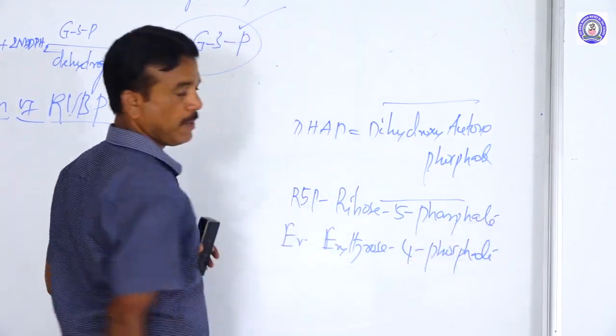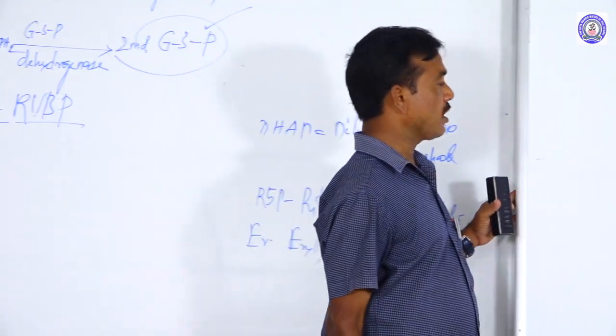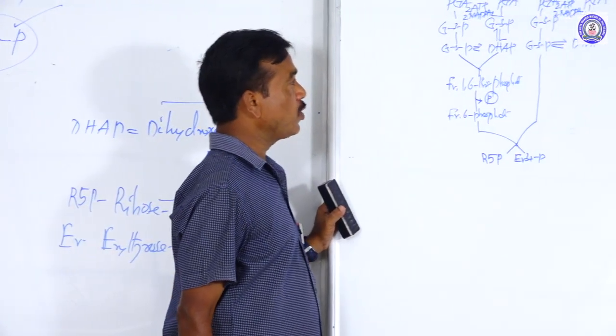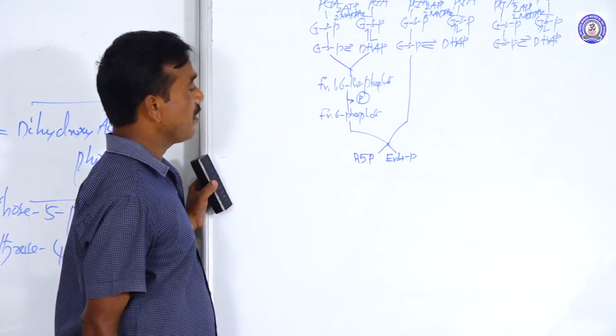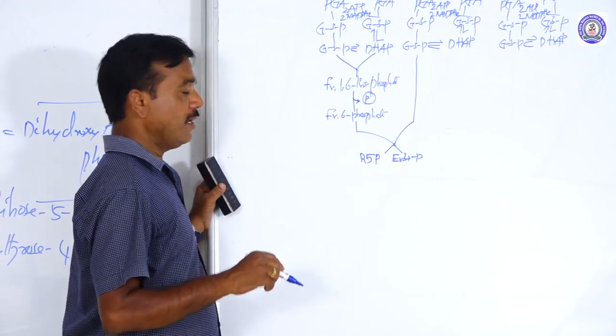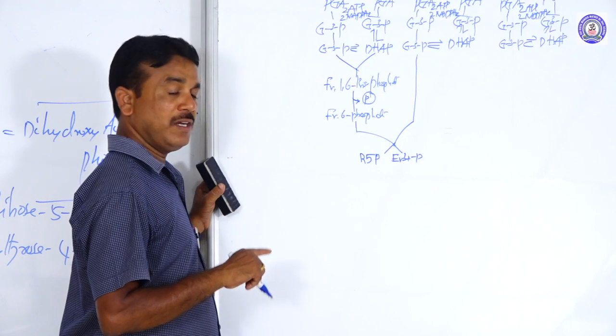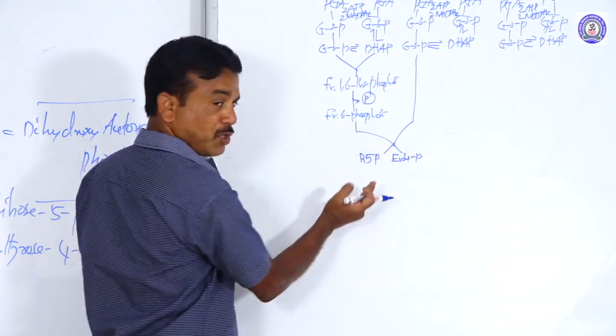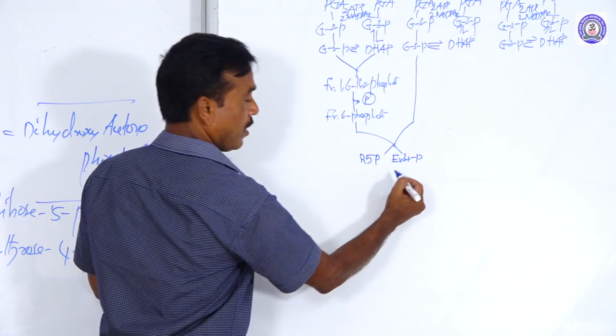Coming to the second carbon fixation of glyceraldehyde 3-phosphate, they produce two different products, namely ribose 5-phosphate and erythrose 4-phosphate. Ribose 5-phosphate must be left aside.